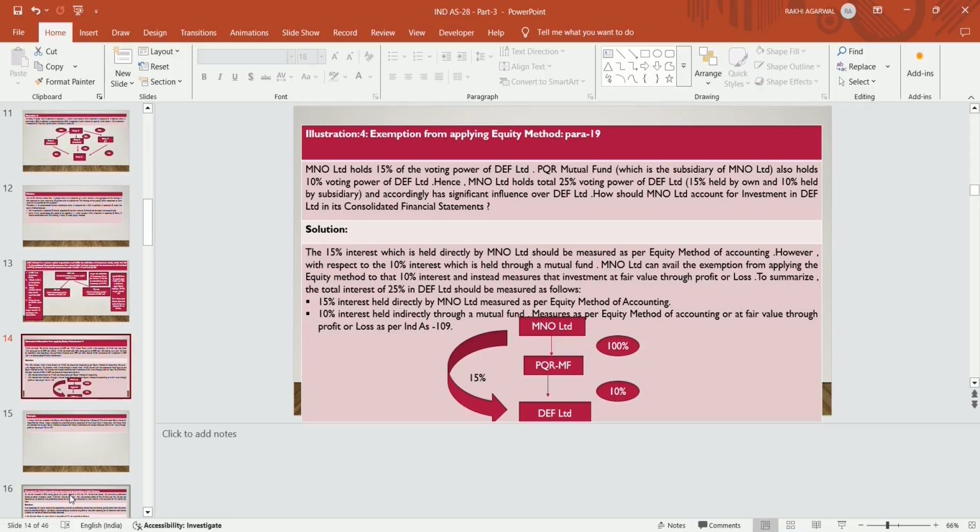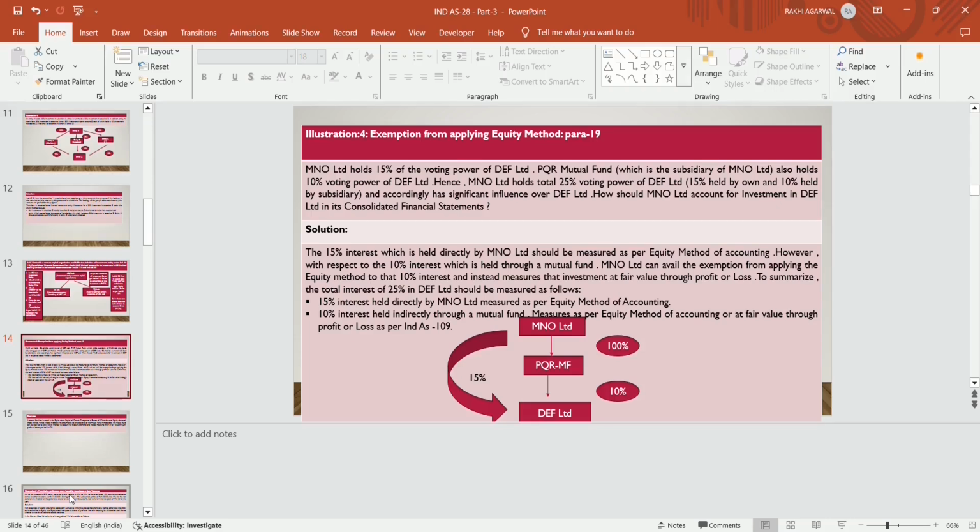MNO directly holds a 15% stake in DEF Limited, and through its subsidiary PQR Limited, which is a venture capital organization, a mutual fund, a 10% stake. In order to check the consolidation, PQR is exempt from applying the equity method. It has a choice either to apply equity or fair value through profit and loss account as per Ind AS 109. MNO Limited will consolidate the balance sheet of PQR Limited as per Ind AS 110, because direct holding is